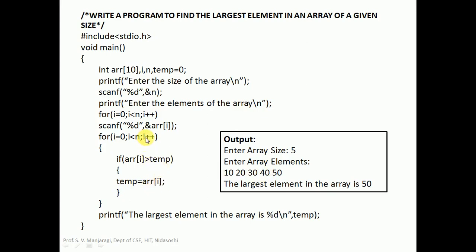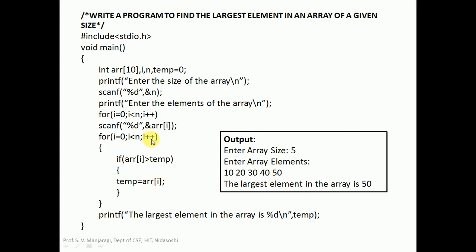I plus plus. I will become 4 now. Is 4 less than n, that is 5? True. Come here. Then array of I. What is array of I? I is 4. The last element of the array is 50 here, that is array of 4. Is array of I greater than temp, that is 40? True. And temp is equal to array of I. We get temp is equal to array of 4, that is 50.